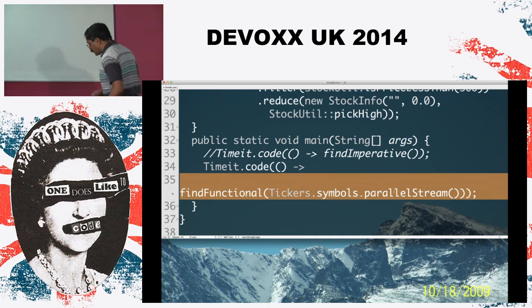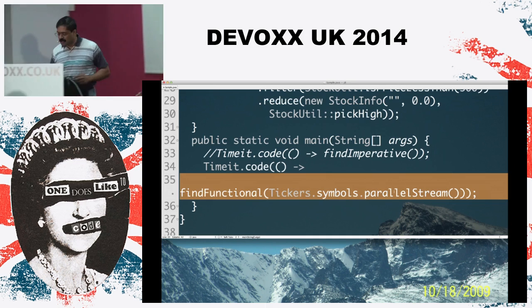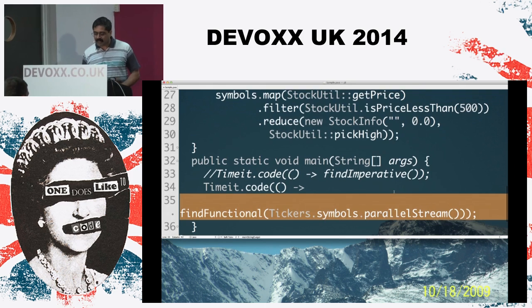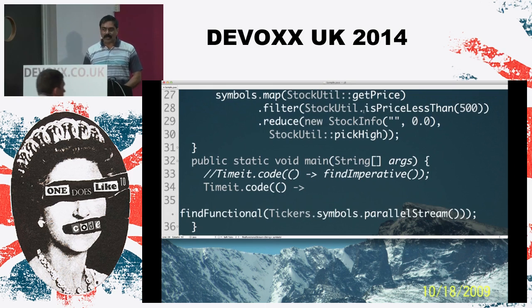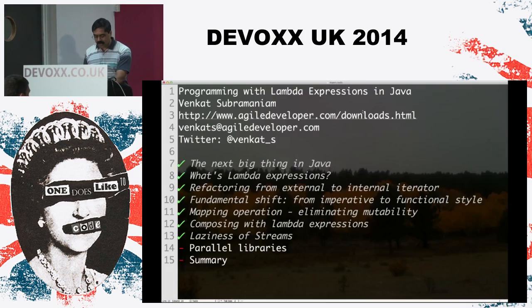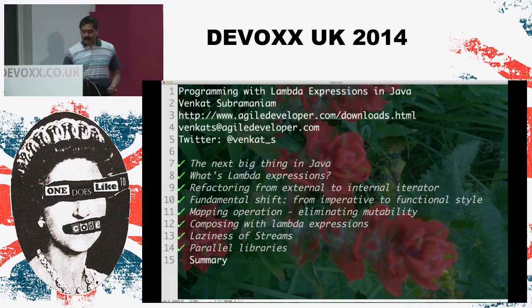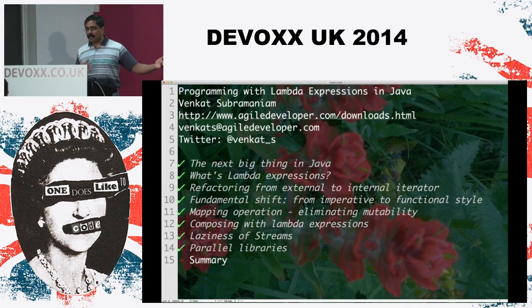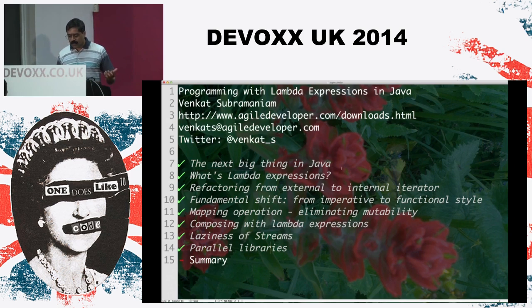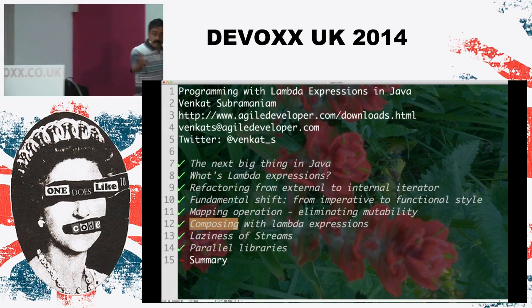But of course, you didn't get this for free. You get this out of one thing that's in short supply in this world, that is by exercising what's called discipline. And the discipline is to keep those functions pure rather than making them impure and messing with a lot of stuff in it. So by doing some of these things, we can get a nice benefit in terms of how we implement it. So we looked at a number of things. We started talking about how we can transform the code from the traditional style to a functional style using lambda expressions. We talked about imperative versus functional style or declarative style of coding and how that helps. We talked about composing functions as well.